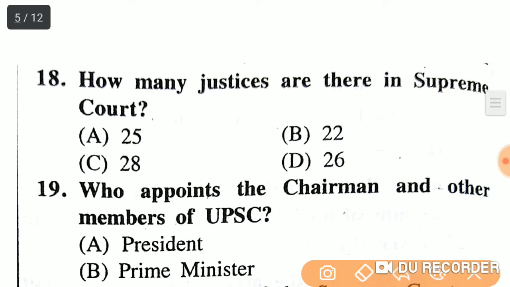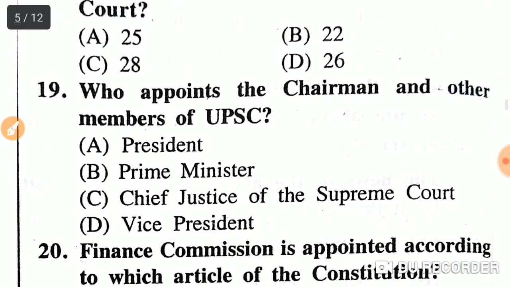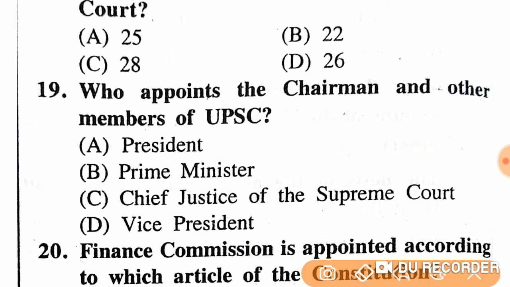Next, how many justices are there in the Supreme Court? 25, 22, 28, 26. Here, the answer is 26, but at present the number has increased to 31. Who appoints the chairman and other members of UPSC? President, Prime Minister, Chief Justice of the Supreme Court or Vice President? The right answer is option A, President.